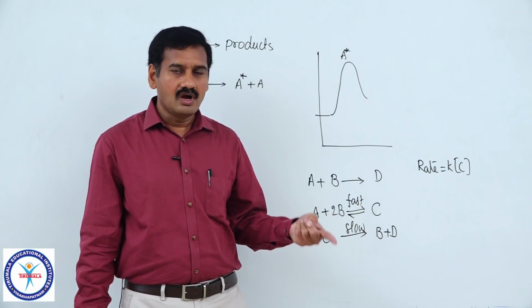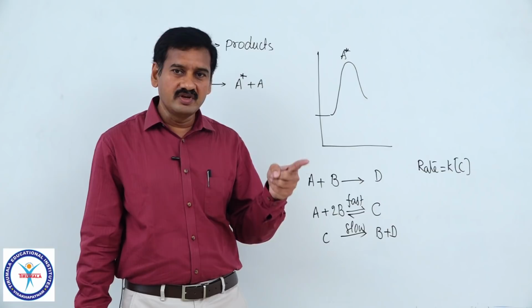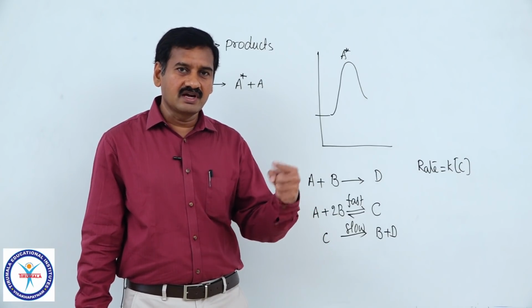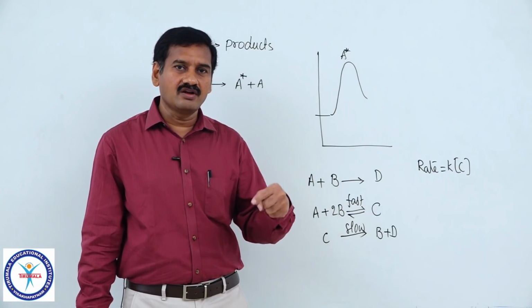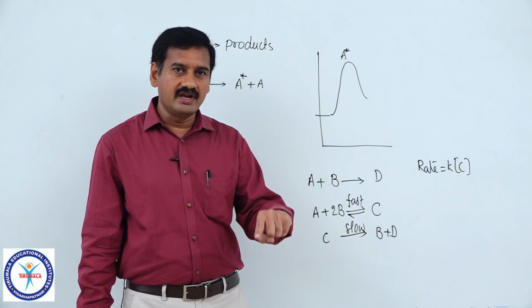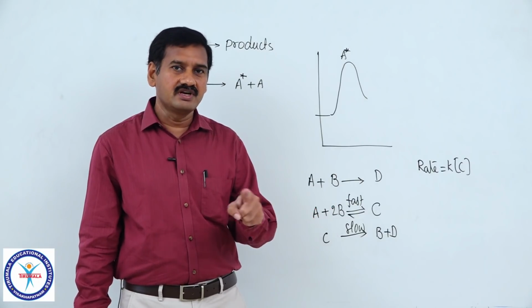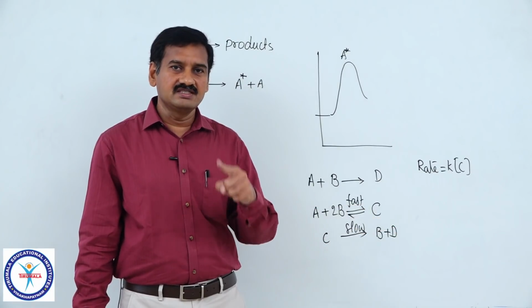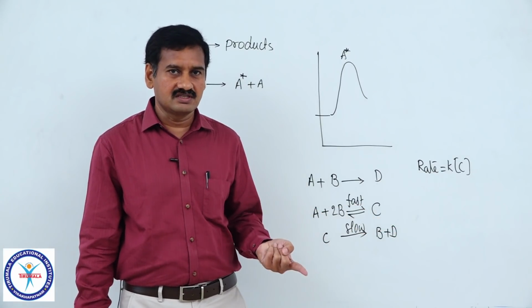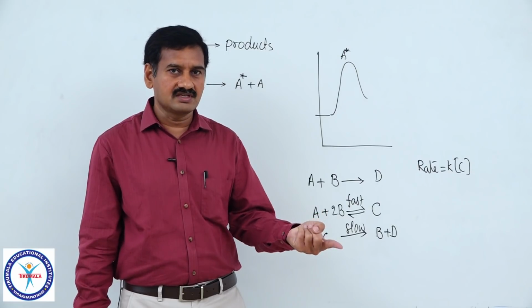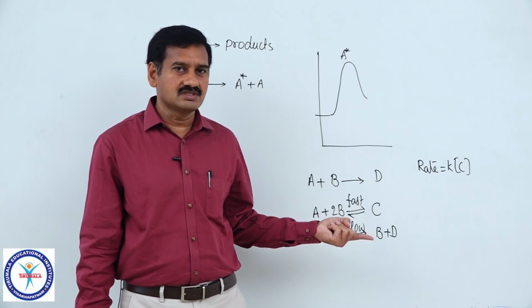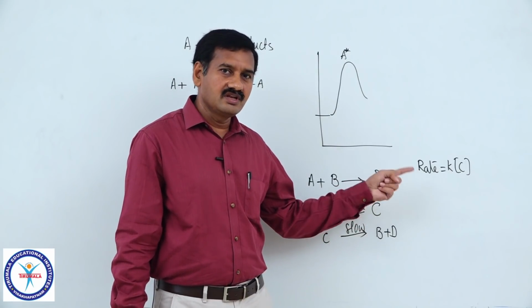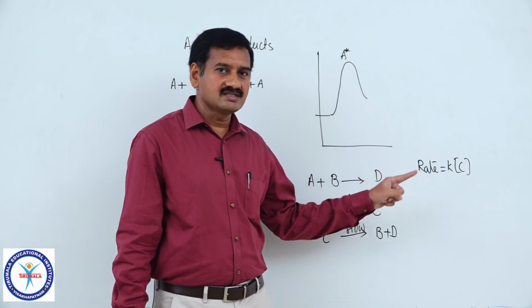No. Moreover, the order of reaction is to be determined experimentally by changing the concentration of C, by doubling the concentration of C. How many times will the rate of reaction change? If you are able to identify that mathematical relationship, you can predict the order of reaction. If the C concentration is increased by 2 times and the rate is increased by 2 times, that follows first order kinetics. That is the way of finding the order of reaction. But that is not possible for us now, because C is an intermediate. So, in the rate equation there must not be any concentration term of C.